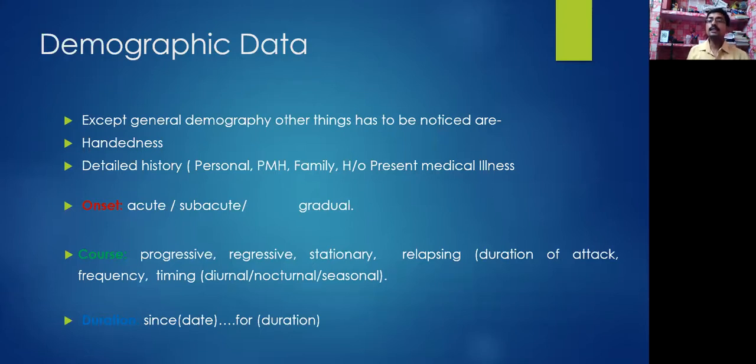And the 3 things which should always be considered while examining a neurological patient: the onset of illness, how it has arisen. Is this an acute onset, just sudden? Suppose you hear from a patient of stroke or vascular illness that there is a sudden onset. I was sleeping at night, everything was fine. When I awoke in the morning, I tried to get up from the bed. I was unable to get up from the bed, and while trying to get up, I fell onto the ground. So this is showing the sudden onset.